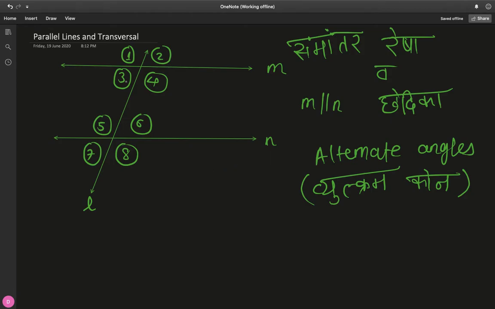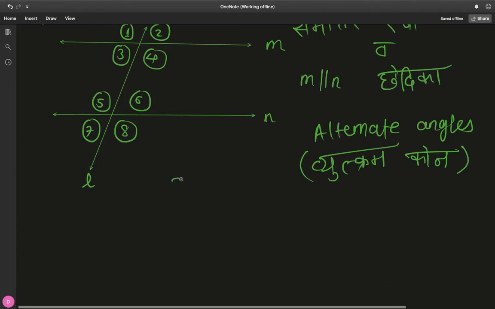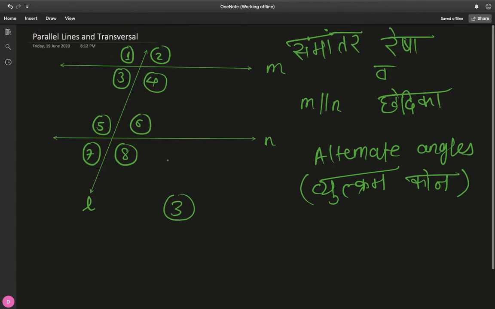So if you consider 3, then the alternate angle of 3 is basically lying on the other side but down. 3 and 6 are alternate angles because 3 is on, say, this left hand side and then 6 is on this right hand side.